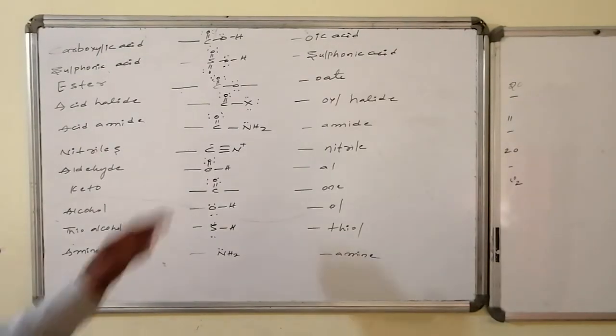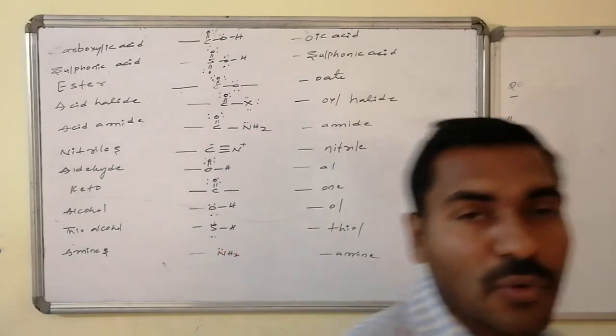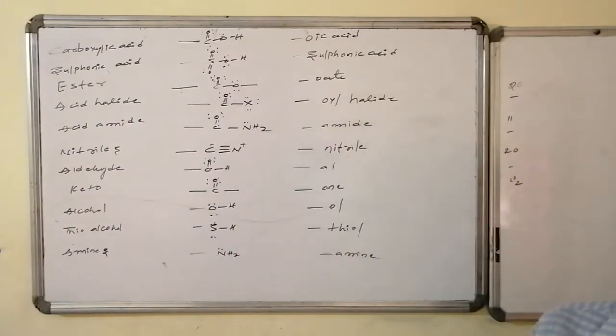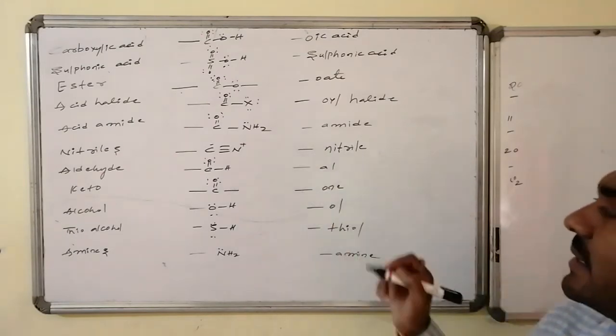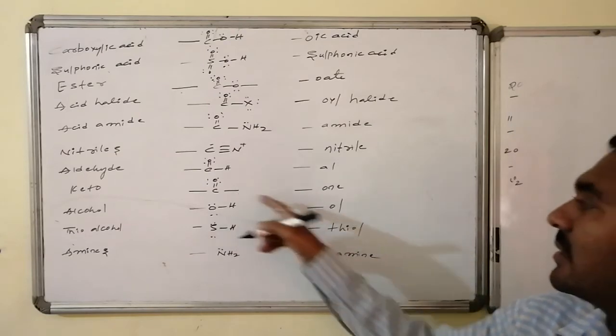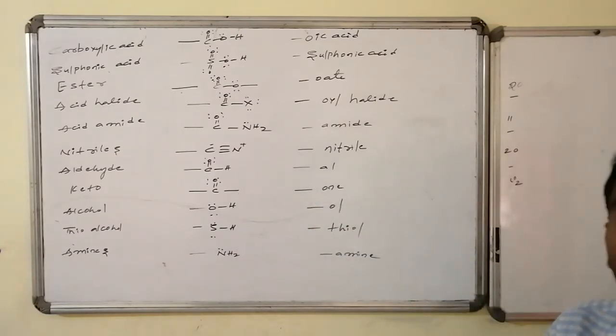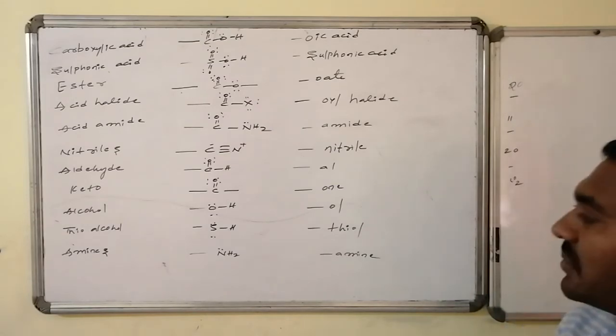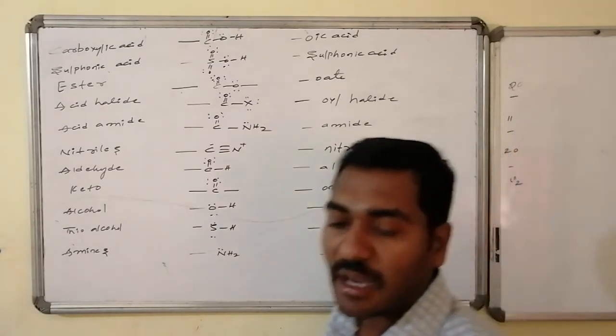In case of COCl, that is known as oyl halide, whereas if it is C double bond ONH2, this is known as amide, and the nitrile group is nitrile. Aldehydes end with al, ketos end with one, alcohols end with ol, thioalcohols end with thiol, and amines end with amine.